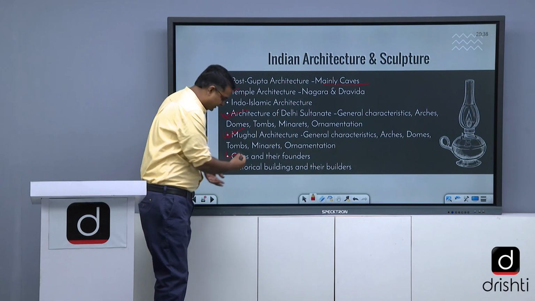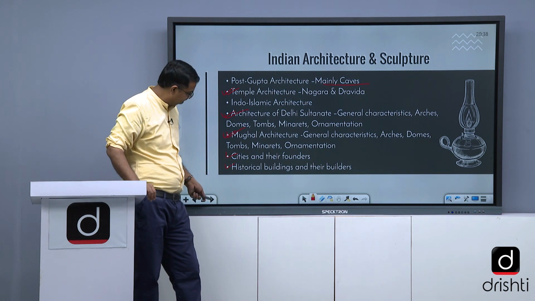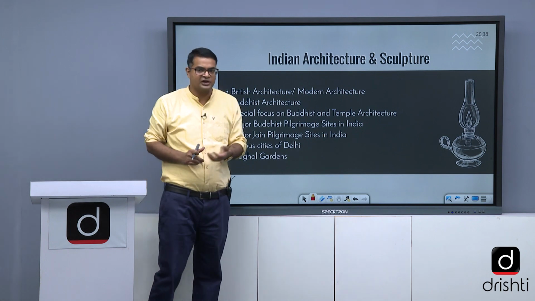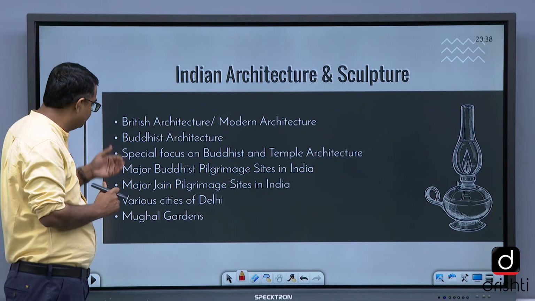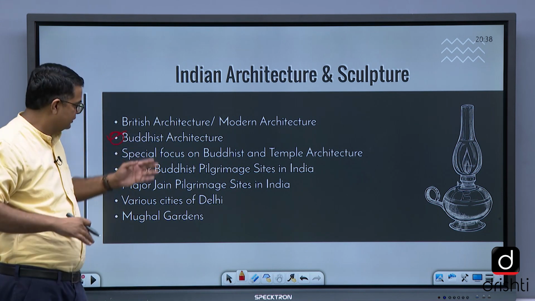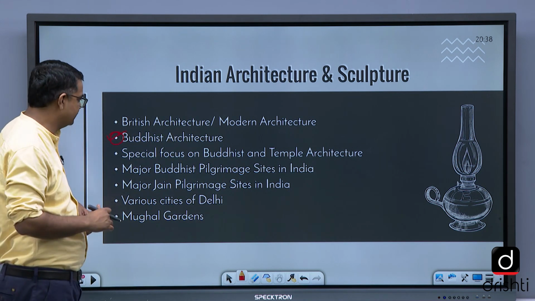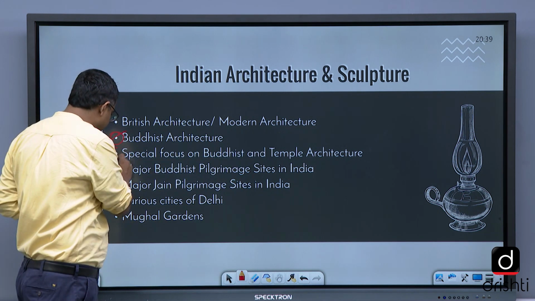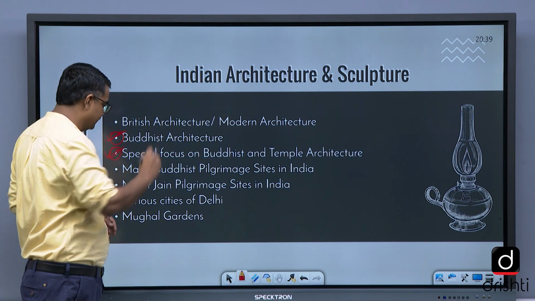इसको भी पढ़ लेना है एक पेज में. British architecture, modern architecture, or Indo-Saracenic architecture. Buddhist architecture, as I told you, keeping focus, पहले discuss कर लिया. So Buddhist architecture, special focus on Buddhist and temple architecture. फिर से बता दिया मैंने, special focus on Buddhist and temple architecture.